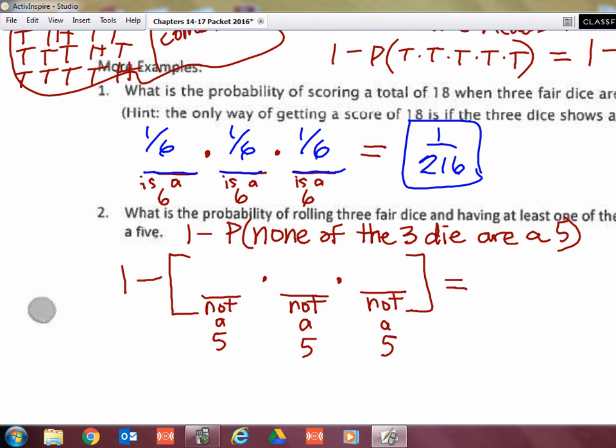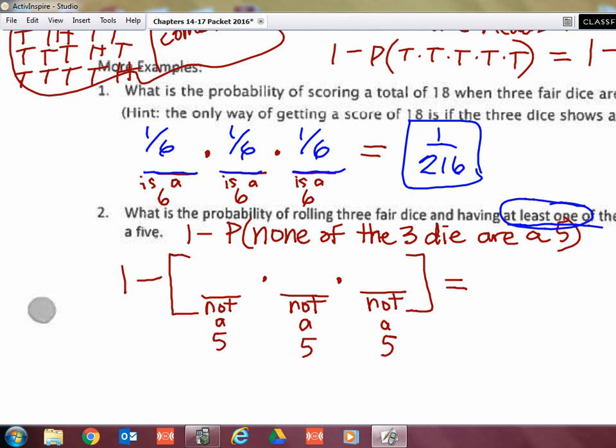This next one says, what's the probability of rolling 3 dice and having at least one of them show a 5? My brain would go ding, ding, ding: at least one is 1 minus the probability of none. So I need to do 1 minus the probability of none of the 3 dice showing a 5.